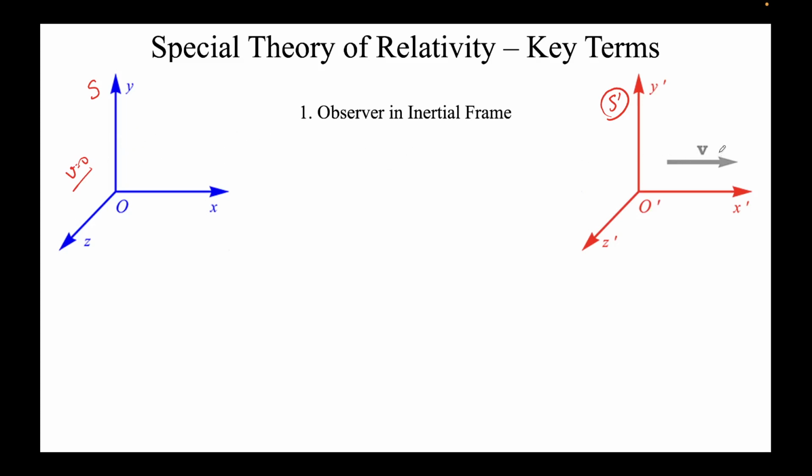So again, since this is a constant velocity, let's say it's 2 i cap meters per second, right? So it's a constant velocity, it's not dependent on time. So this is also an inertial frame. O prime is the observer in this frame, the S prime frame.